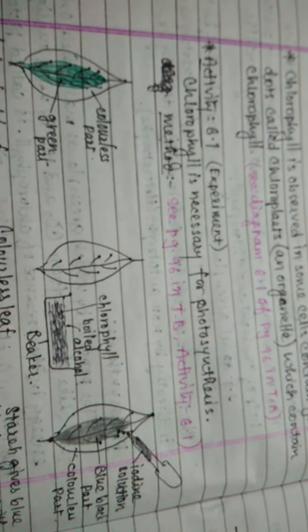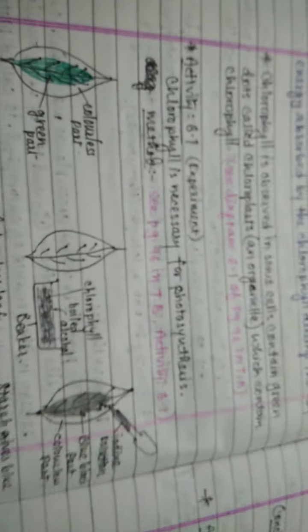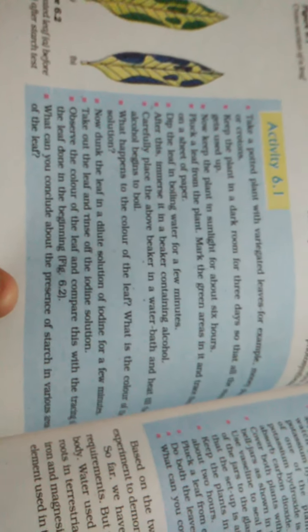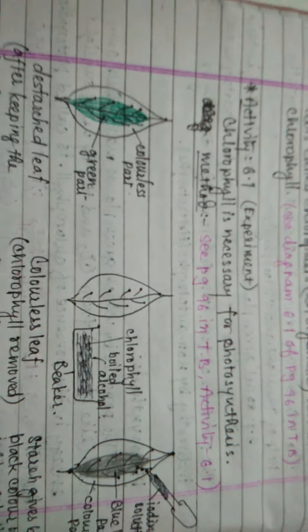Now activity 6.1, which is also on page number 96 of the textbook. The method is here. This is an experiment. The name of the experiment is: chlorophyll is necessary for photosynthesis.